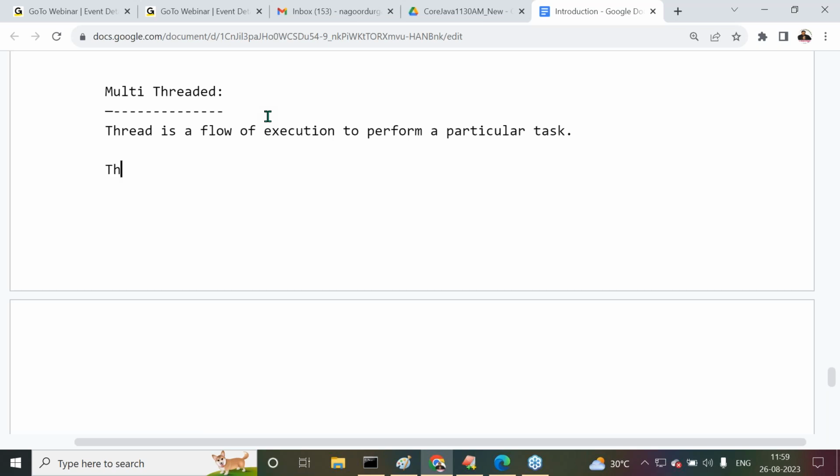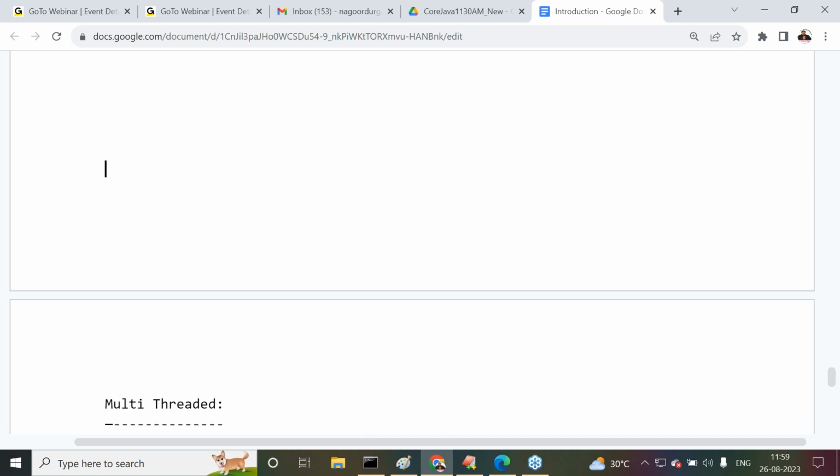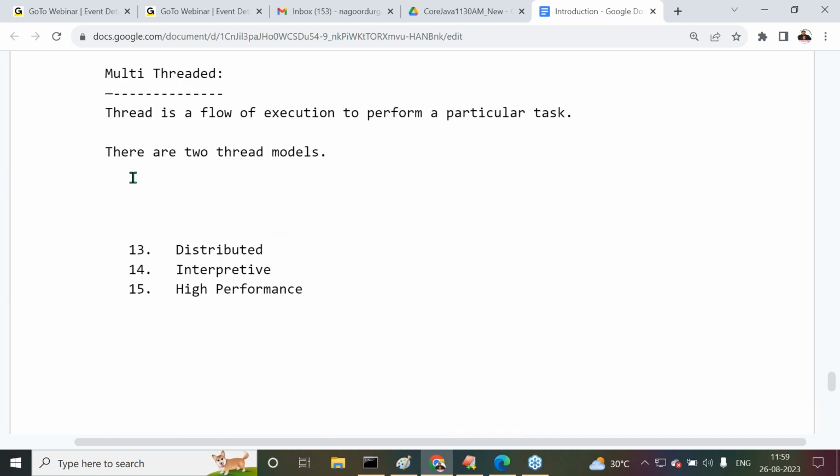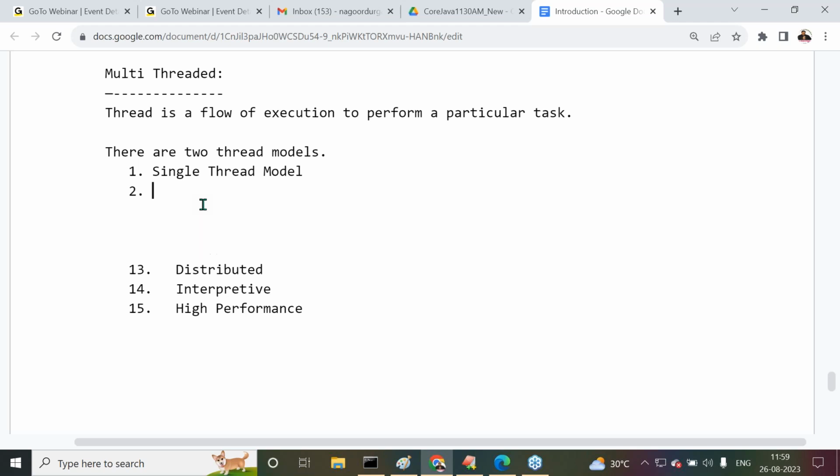Good. There are two thread models. Understand it clearly? What are the two thread models available? First one is single thread model.